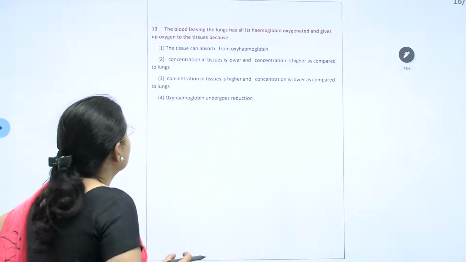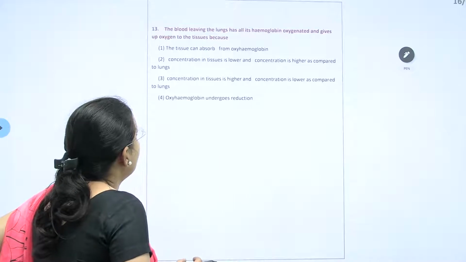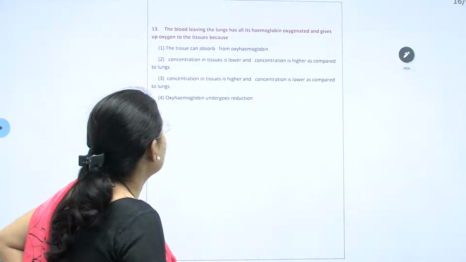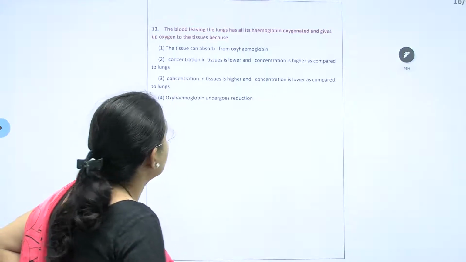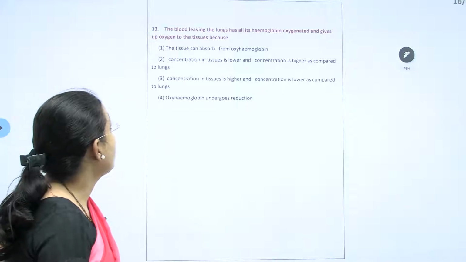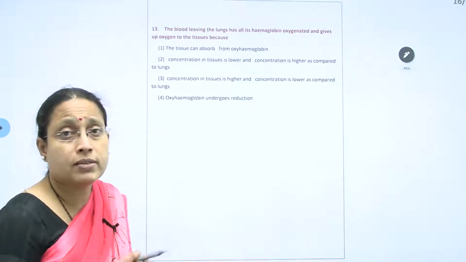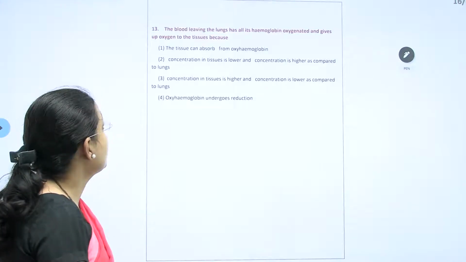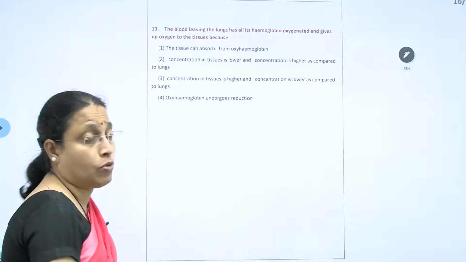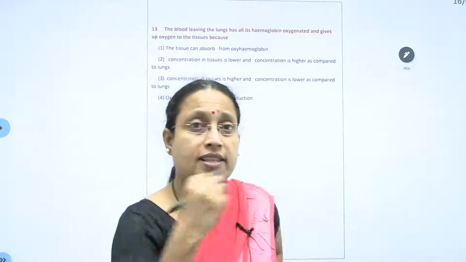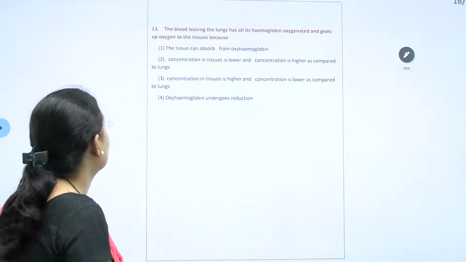The blood leaving the lungs has all its hemoglobin oxygenated. Now, oxygenated blood gives up oxygen to tissue, because of what? The tissue can absorb oxyhemoglobin? Physically, the tissue can't absorb oxyhemoglobin.